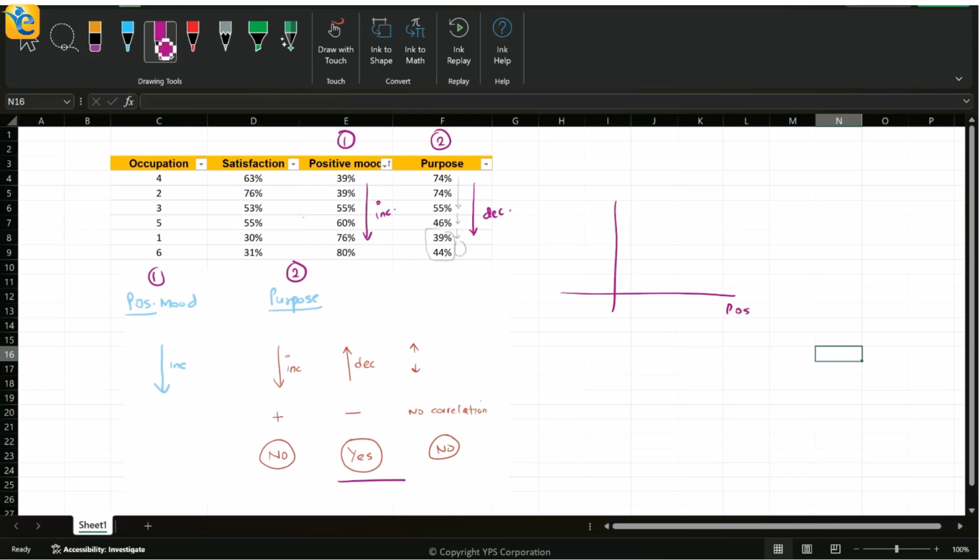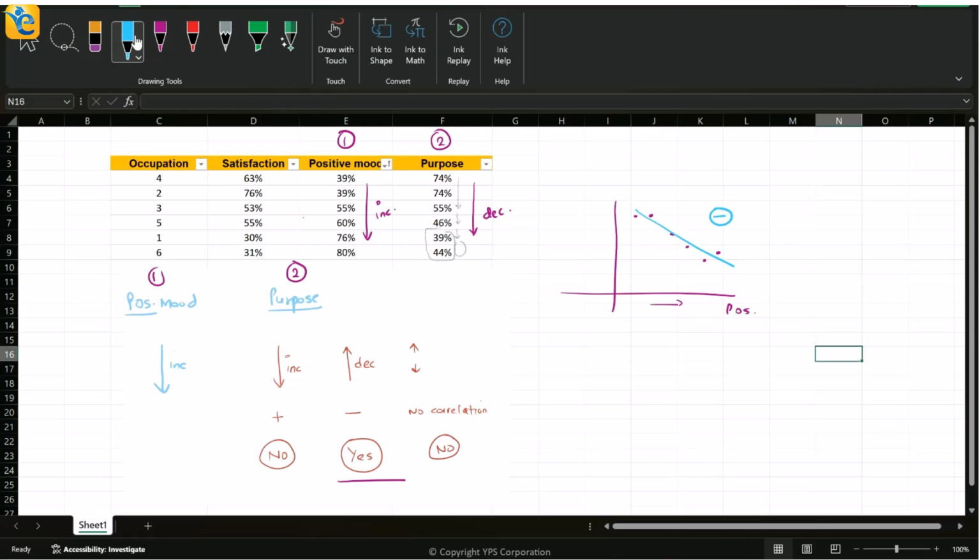If you plot positive mood here, on the x-axis will be these values. Now you plot 74, 74, then you have 55, 46, 39, and 44. So you can see how the general trend is downward, which is exactly how negative correlation works.